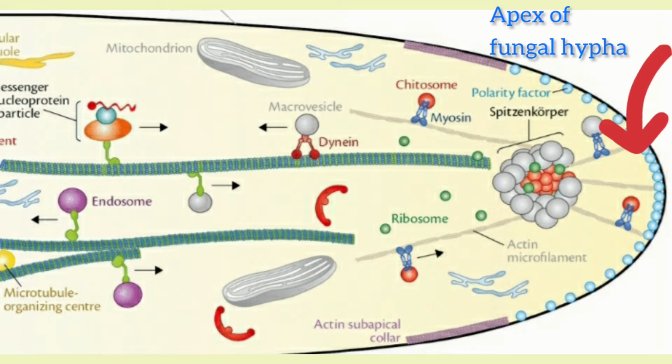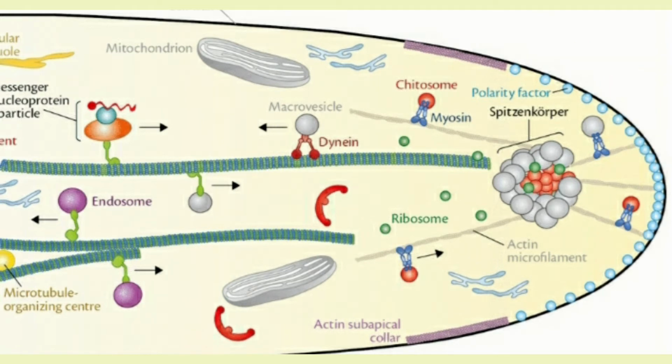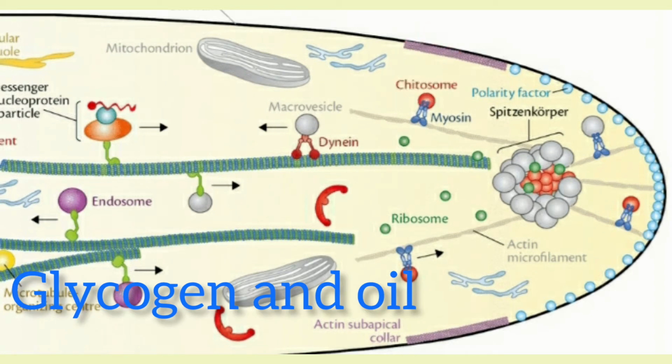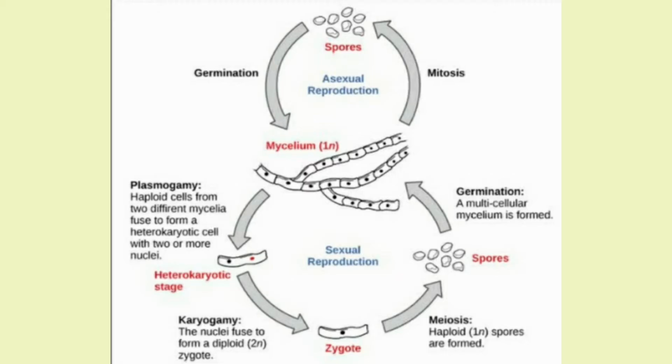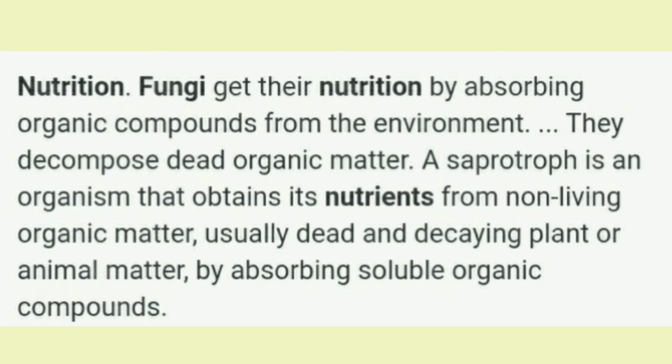Near the hyphal tip, the cytoplasm contains small vesicles called chitosomes. These contain cell wall materials. Food reserve is in the form of glycogen and oil. During cell division, the nuclear envelope may not dissolve as in the plant and animal cell.